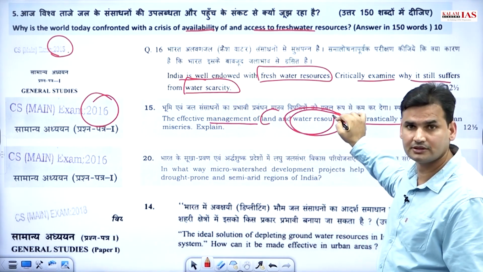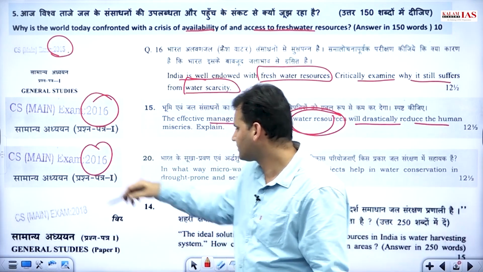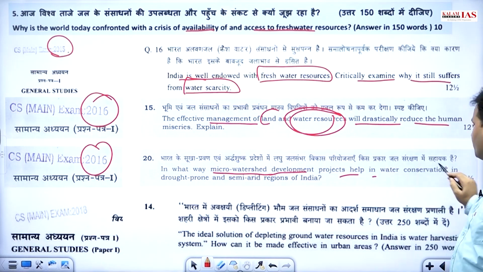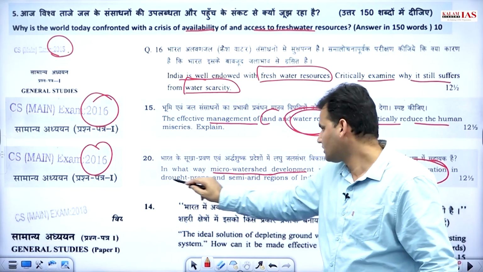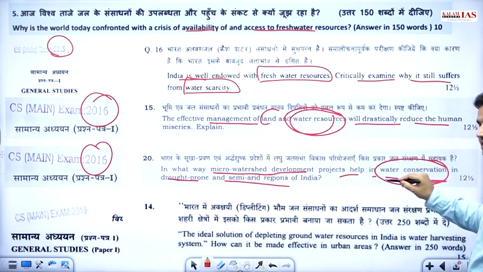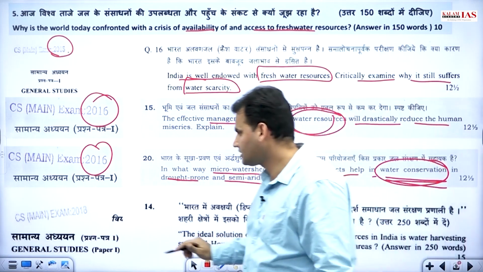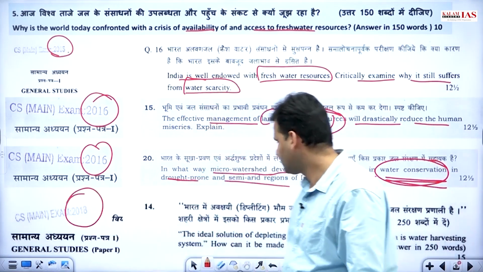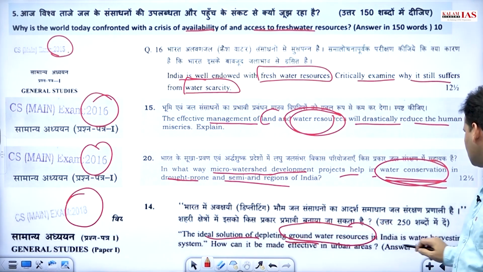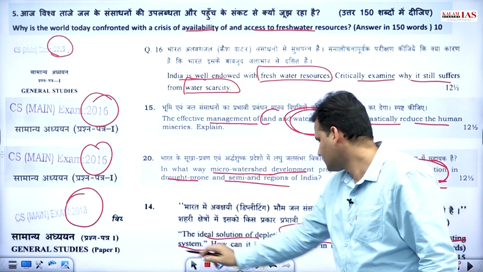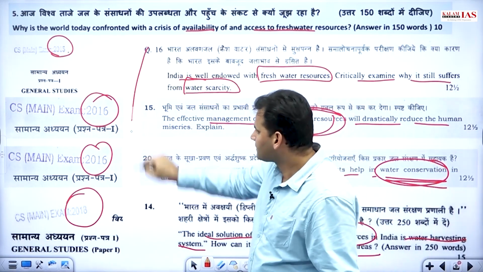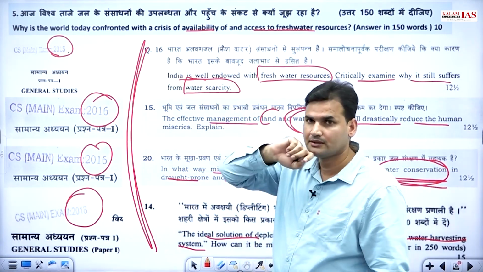Again, water resources. 2016 itself, in what way micro watershed development projects help in water conservation in the drought prone and semi-arid regions of India, again relating to water conservation, water availability, scarcity. 2018, the ideal solution of depleting groundwater resources is water harvesting system, how it can be made effective in urban areas. So क्या ये सभी के सभी क्वेश्चन एक ही थीम के ऊपर नहीं है?